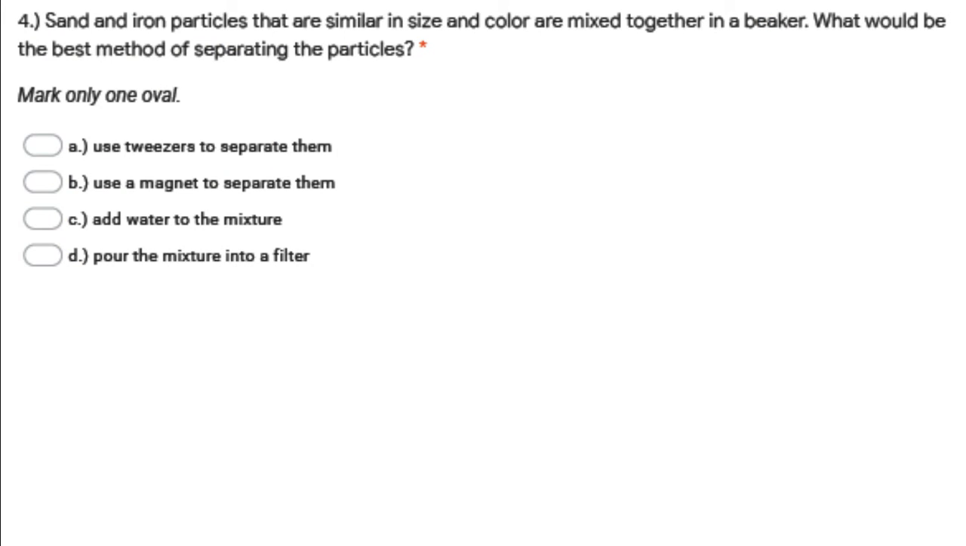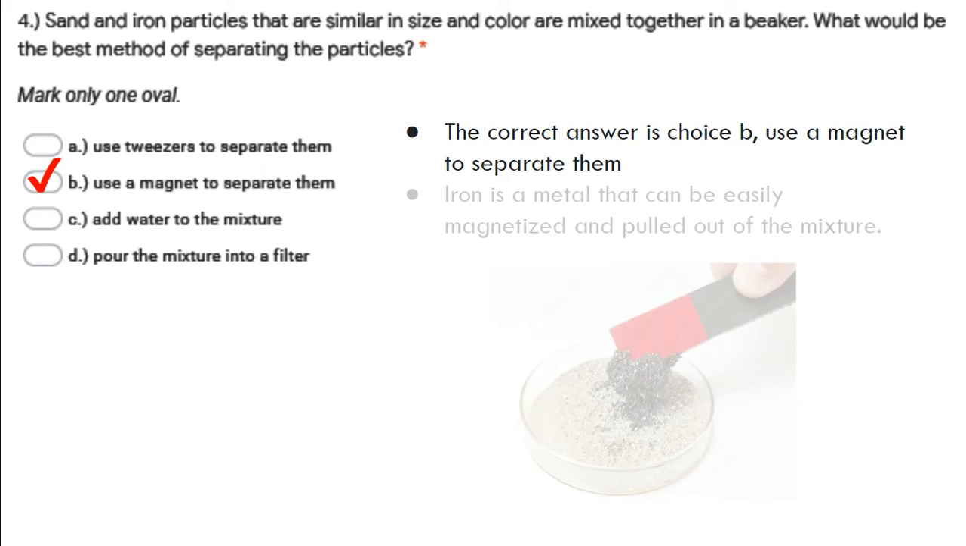Right, question 4. Sand and iron particles that are similar in size and color are mixed together in a beaker. What would be the best method of separating the particles? Is it A, using tweezers to separate them, B, using a magnet to separate them, C, adding water to the mixture, or D, pouring the mixture into a filter? Right, the correct answer is B, use a magnet to separate them.